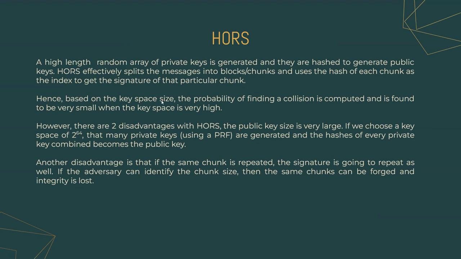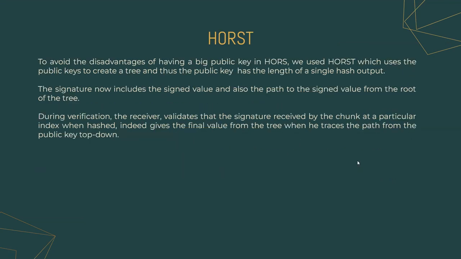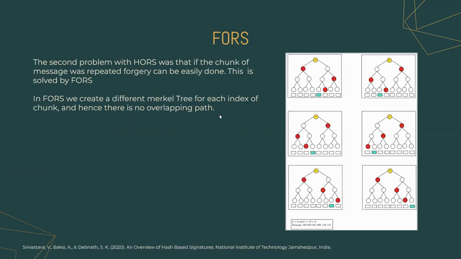Based on the key space size, the probability of finding a collision is computed and is found to be very small when the key space is very high. However, there are two disadvantages. The size of the public key is very large. Also, if the same chunk is repeated, the signature is going to repeat as well, and hence there is a possibility of forgery. To avoid the disadvantage of having a big public key, HORS is converted to HORST, which is HORS with a hypertree. Hence the public key now has a length of a single hash output. In HORST, a different Merkle tree for each index of the chunk is created so that there is no overlapping path and the problem of repeating chunks with HORS is solved.